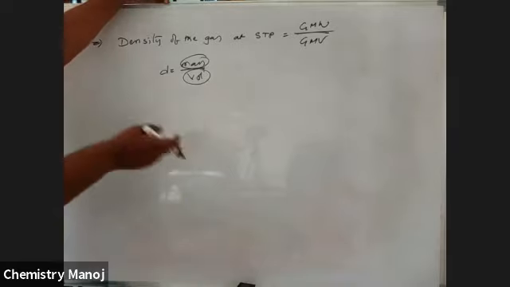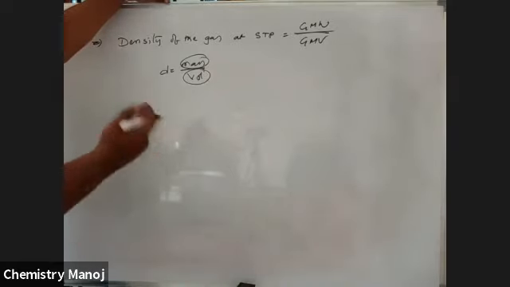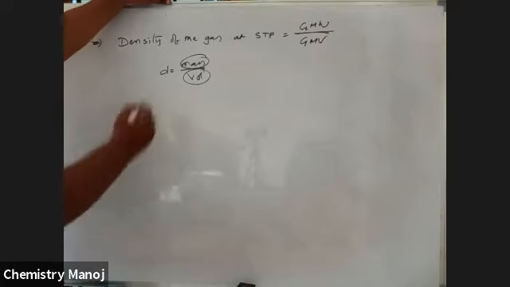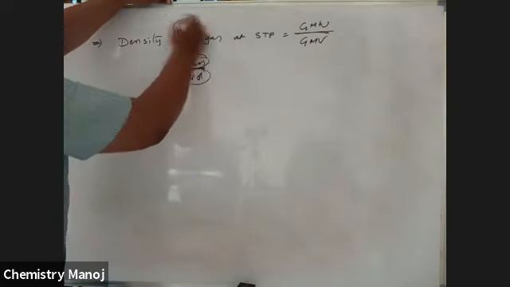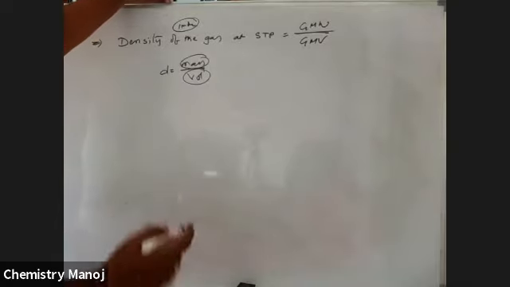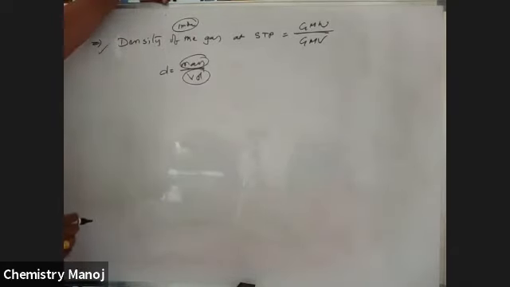Now, this is the density of 1 mole of gas at STP. One mole of gas weight is gram molecular weight. One mole of gas occupied volume is gram molar volume. That weight by volume is nothing but density. So this is the formula used to calculate the density of 1 mole of gas at STP.